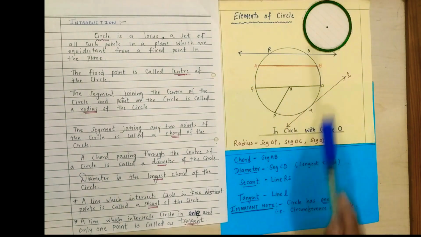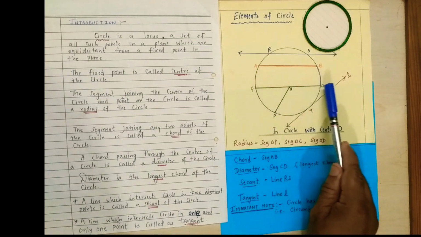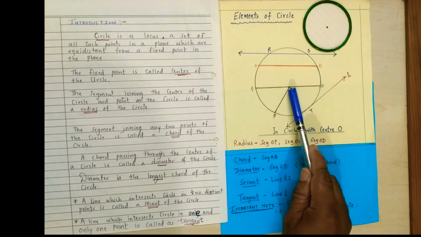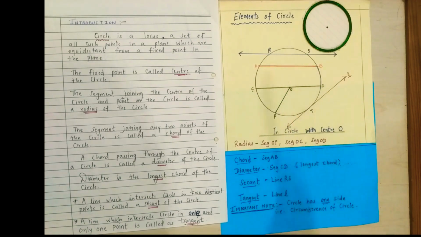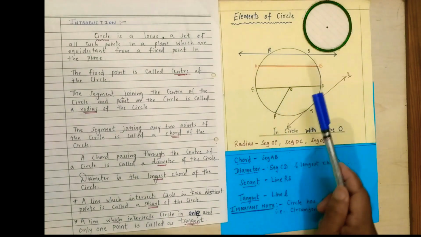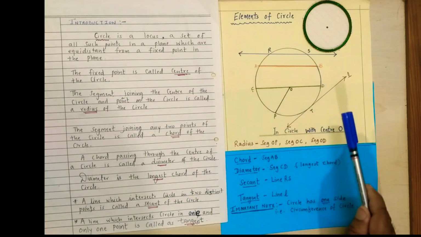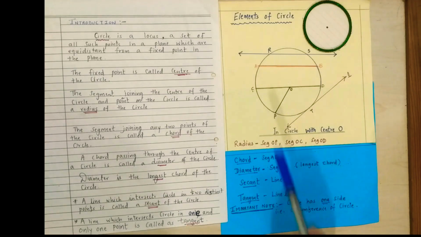But there is a speciality of CD: it is a chord which passes through the center of the circle. This chord CD passes through center O. So it is the longest chord in the circle and it is called the diameter of the circle. A diameter is the longest chord of the circle.